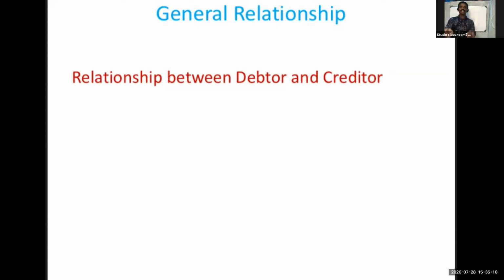So now you understood the relationship between debtor and creditor. Whenever the bank receives a deposit from the customer, the bank becomes the debtor and the customer becomes the creditor. This relationship changes when the customer takes a loan from the bank, or when the customer's account is overdrawn.